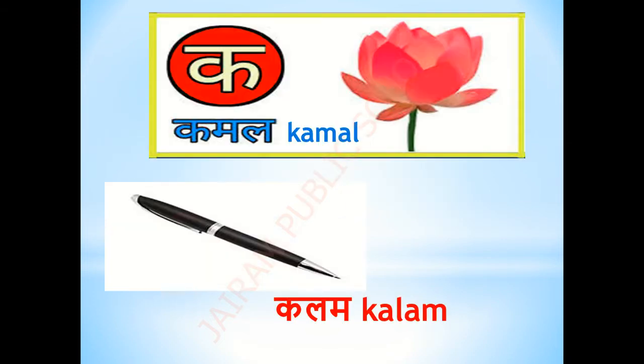Now let's see what is the picture related to Ka. Ka se Kamal. Kamal means lotus. All of you know lotus, a very beautiful flower. So we call lotus in Hindi as Kamal. Ka se Kalam. Kalam means pen. Whenever you see a pen in your parent's hand, you have to say Kalam. And when you see a lotus in the temple or in a flower shop, then you have to say Kamal.